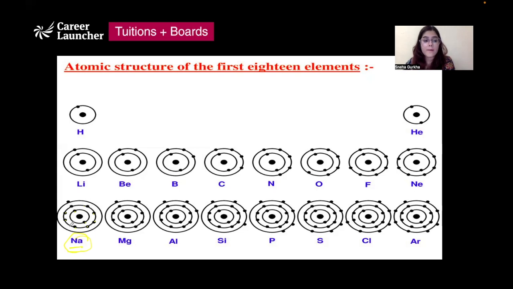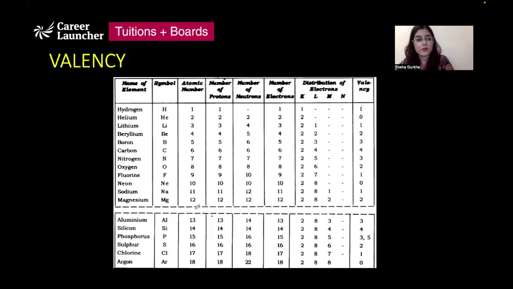So 8 electrons in the next shell. It cannot accommodate more than 8. So 1 electron is present in the third shell. But it is not stable. For it to be stable, it needs a completely filled outermost shell, which it does not have, a concept that we are going to study in valency.